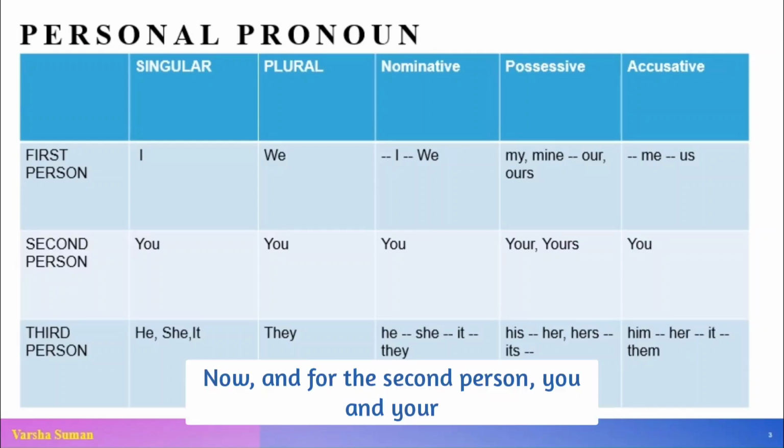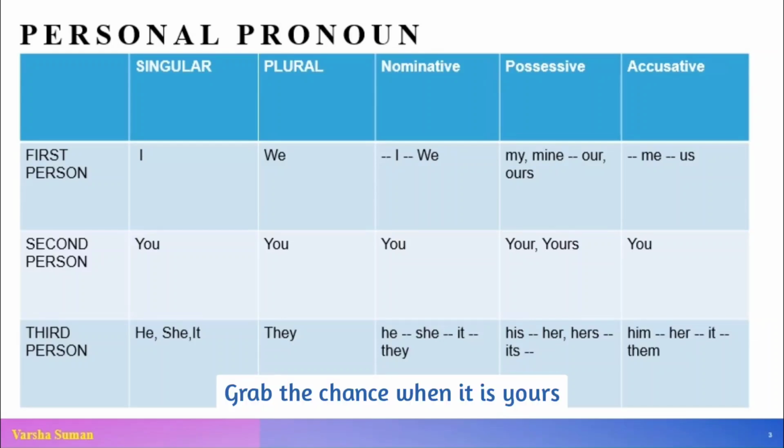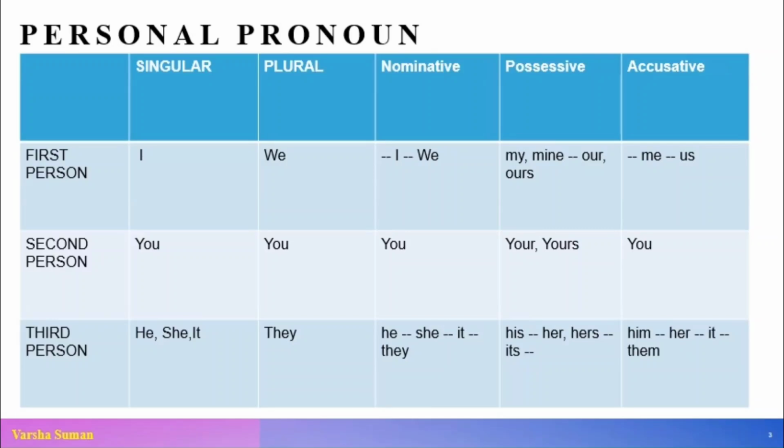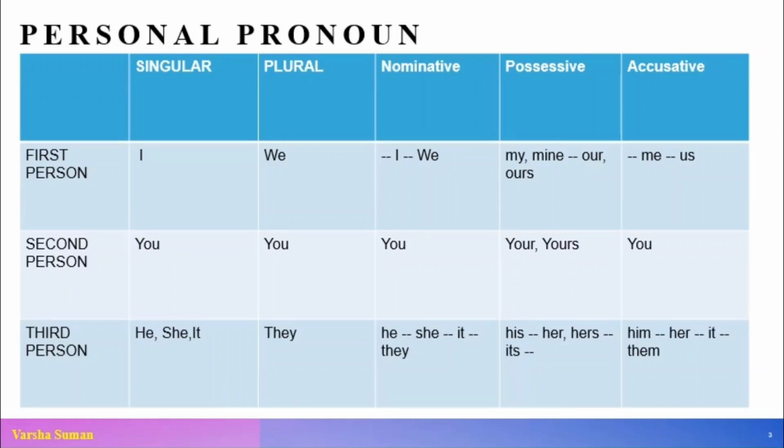Now, and for the second person, you and your, it will be what? Take your mobile phone, otherwise it will be lost. Grab the chance when it is yours. Okay, all of these examples denote personal pronouns.